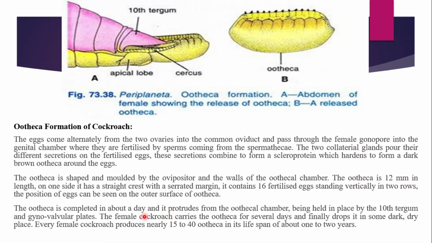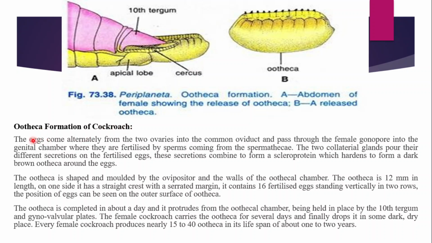So let's see ootheca formation in cockroach. How is this ootheca formed? See the last abdominal segments, the 8th, 9th and 10th abdominal segment of the female cockroach. In the 10th abdominal segment, you can see here the outgrowth or globular structure which is called the ootheca, which is attached to the last abdominal segment, that is the 10th segment of the female cockroach. So how is this ootheca formed?